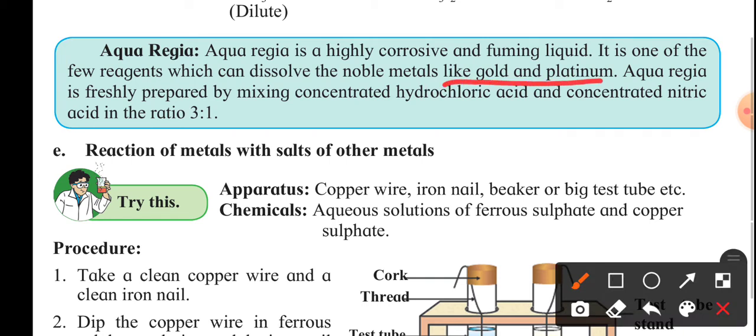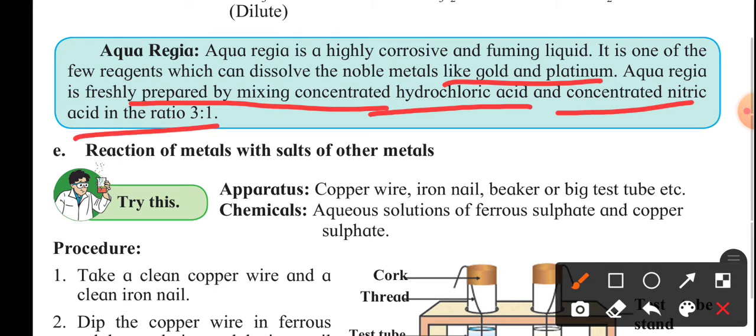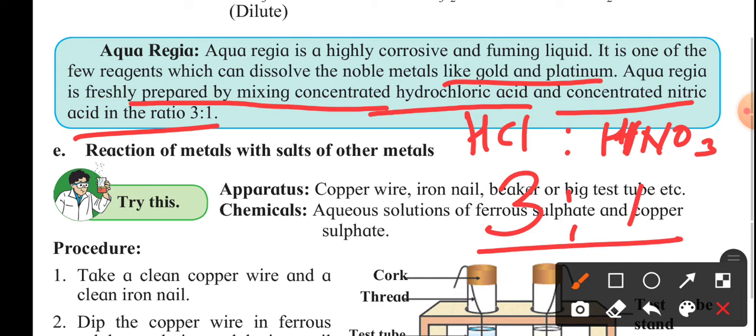Aqua regia is freshly prepared by mixing concentrated hydrochloric acid and concentrated nitric acid, HNO3, in the ratio 3:1. And this particular solution is very useful in dissolving noble metals like gold and platinum.